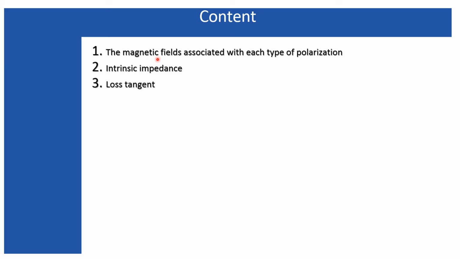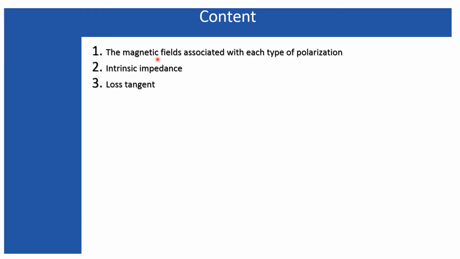So we have defined our wave equation using the electric field. But since the electric field is both time varying and space varying, there must be a magnetic field associated with that electric field. And how to find the magnetic field associated with each type of polarization, that I'm going to discuss in this lecture. Next is the intrinsic impedance.